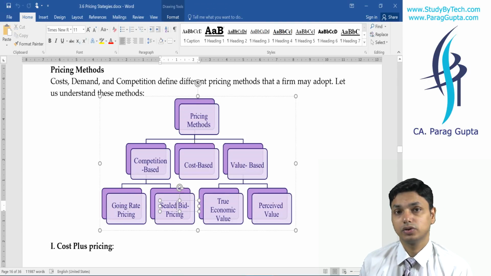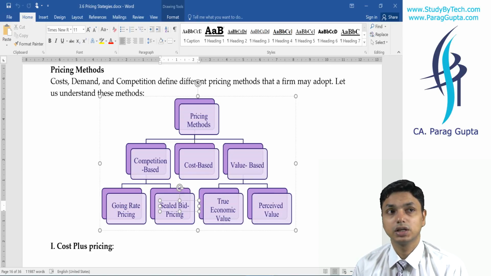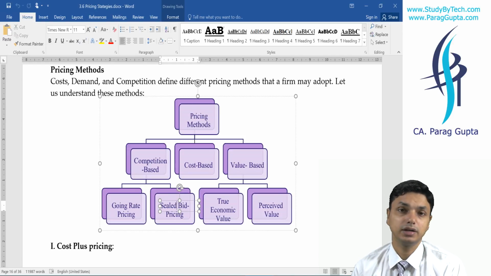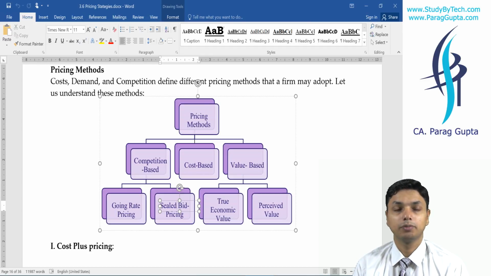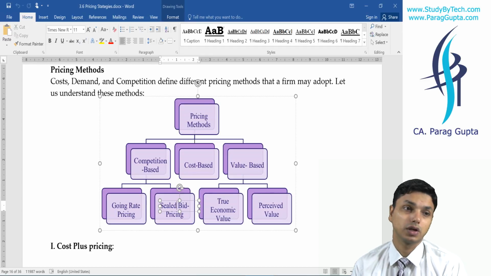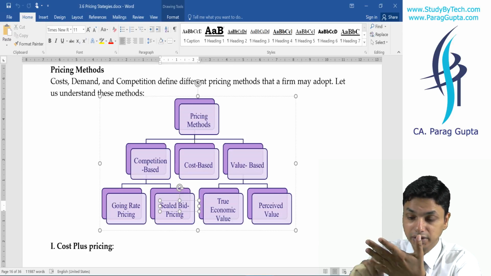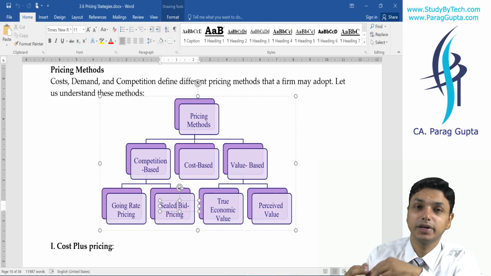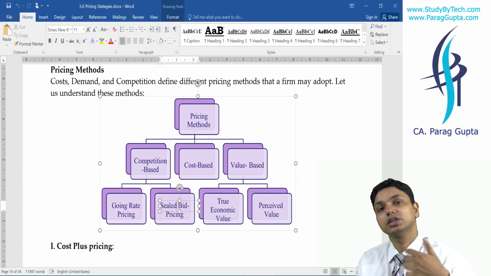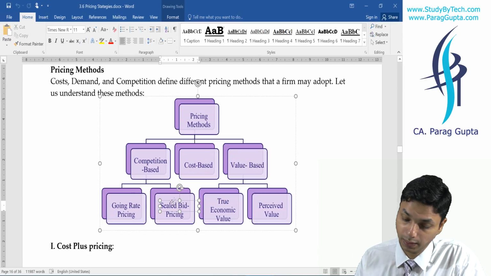Sealed bid pricing. An example of this kind of pricing is tenders. Let us say you have a military work, a very secret work. For military we will raise tenders. In tenders, everybody will submit their amount in a sealed bid, saying I will give this specification at this price, and this will be submitted in a sealed manner. So this is sealed bid pricing. Everybody is there, but nobody knows about each other's price.